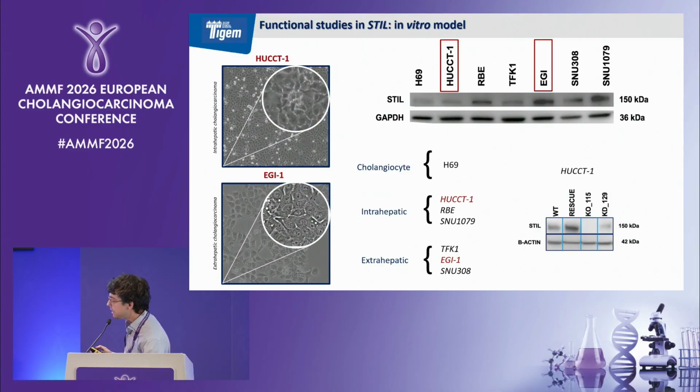For this study, we decided to use HUCCT1 as the intrahepatic cholangiocarcinoma cell line and EGI-1 as the extrahepatic cholangiocarcinoma line. We generated knockout cells for STIL with CRISPR-Cas9 technology, and we also obtained rescue cells thanks to lentiviral infection.